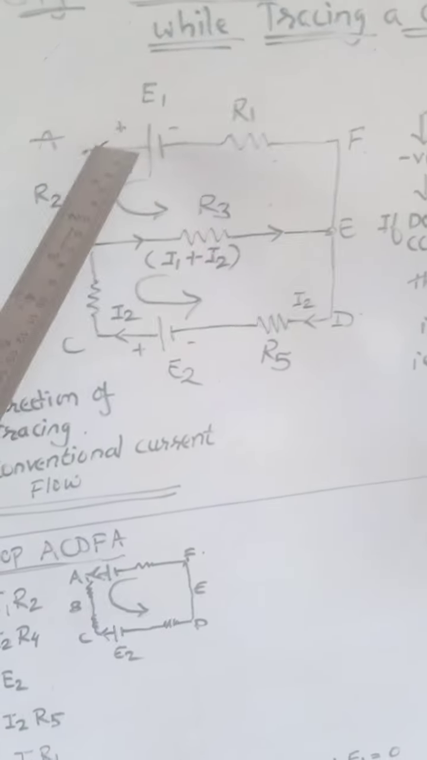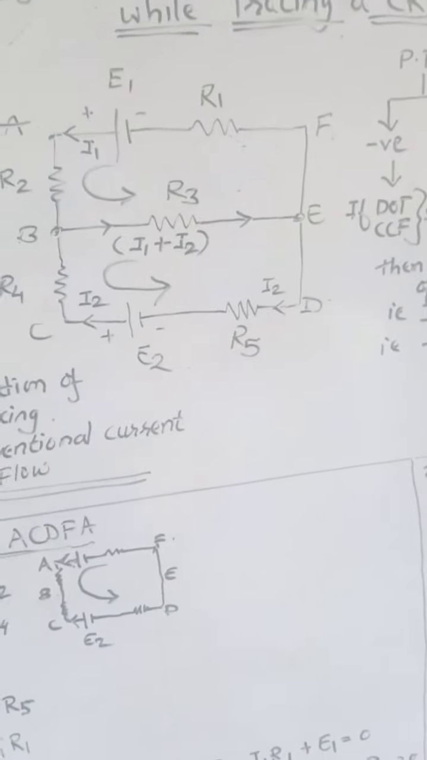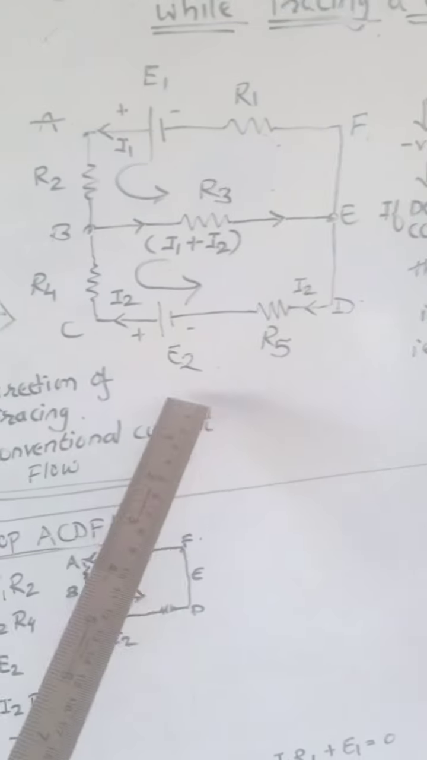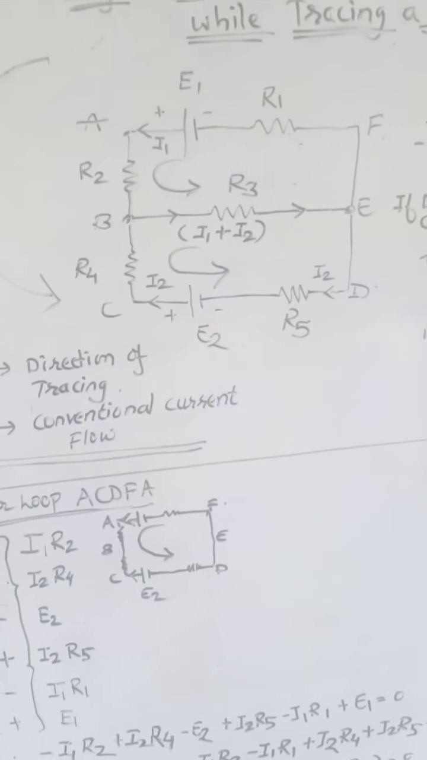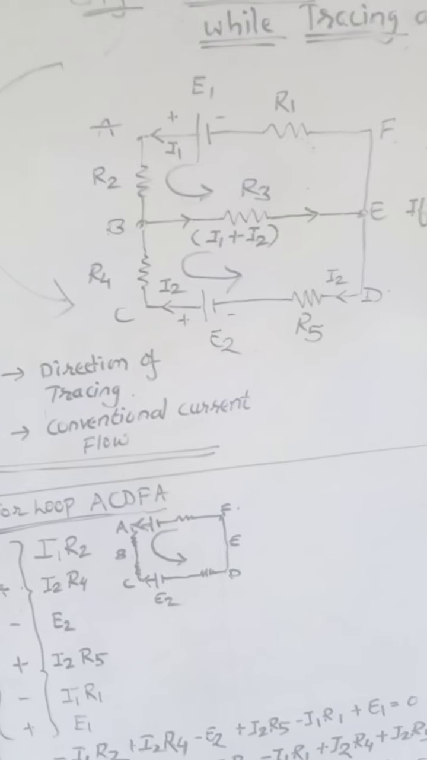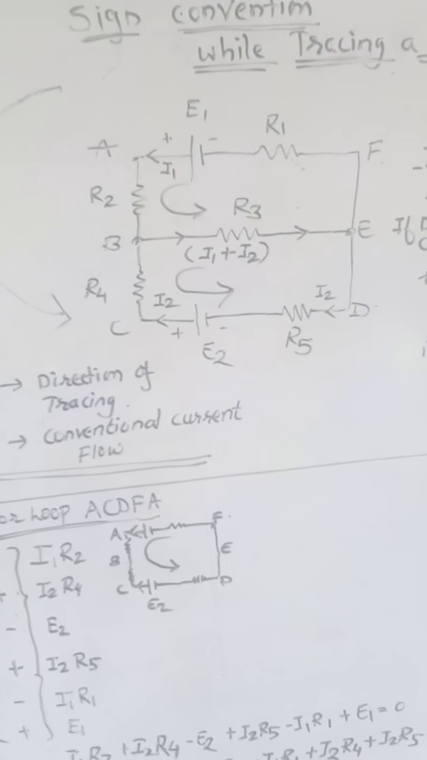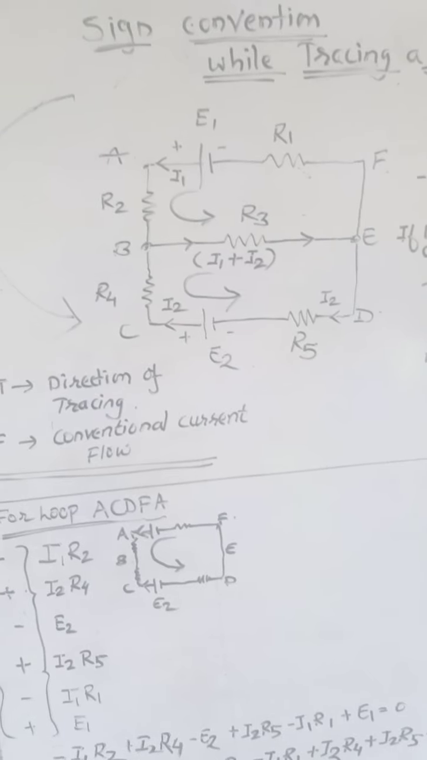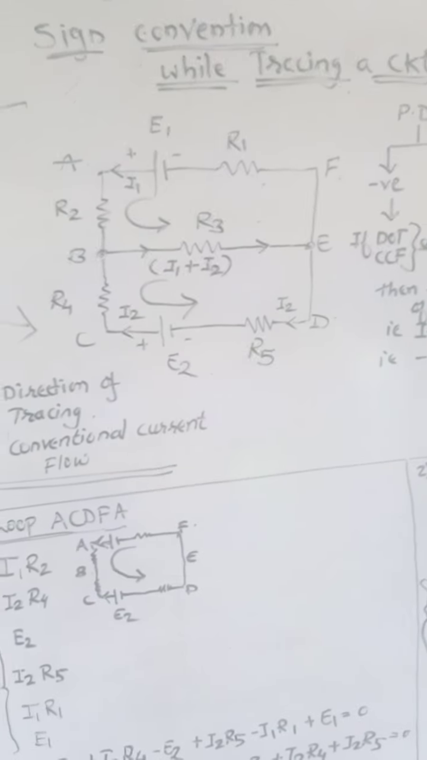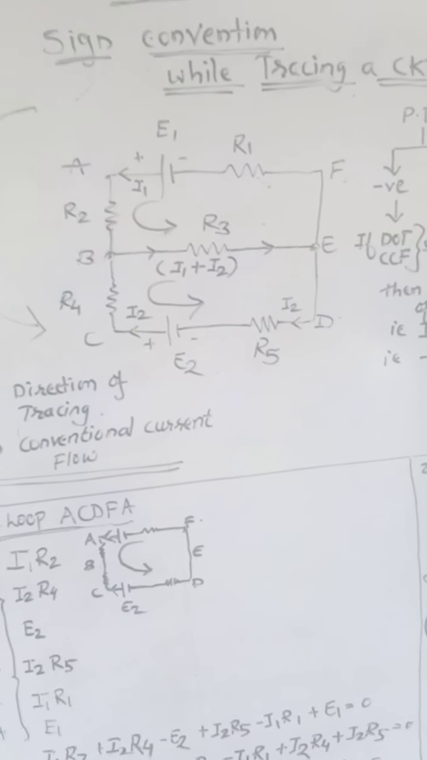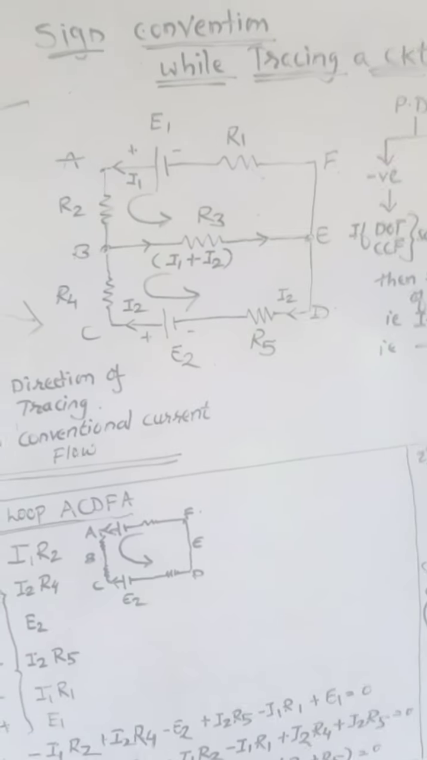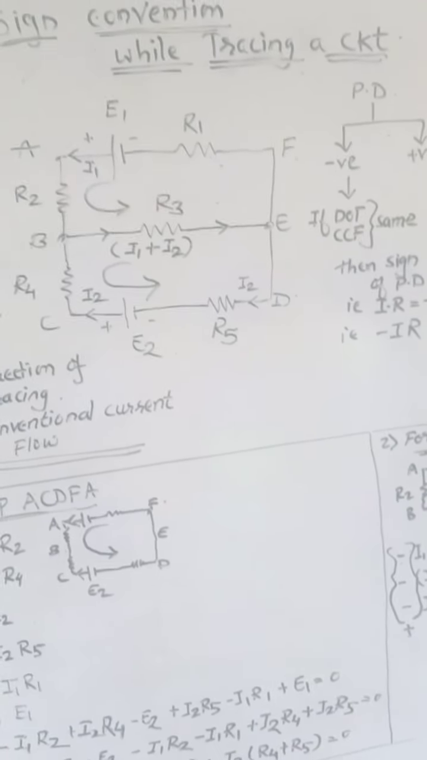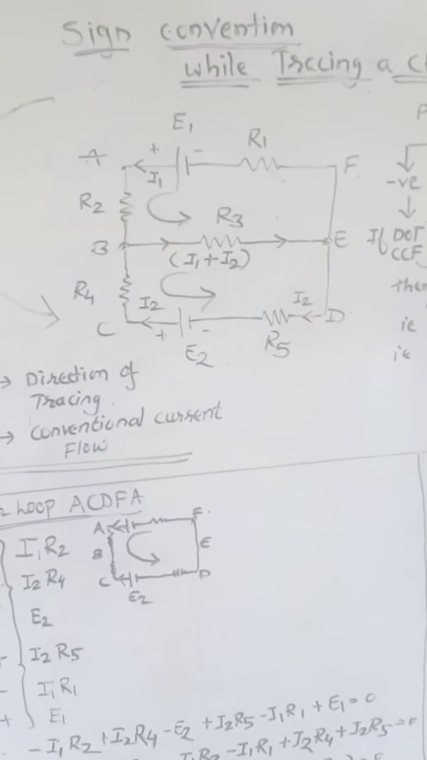And how many currents are there? I1 and I2 due to EMFs E1 and E2. So we want to take the sum of these two batteries. Sum of EMFs we call it. But now which one will be positive, which one will be negative, we have to determine. There are some conventions, that is some agreements, you may call them rules. So what are those rules? Sign convention while we are tracing a circuit.